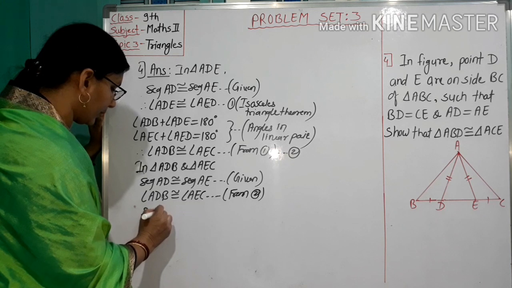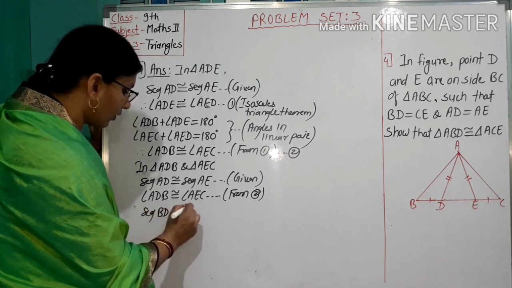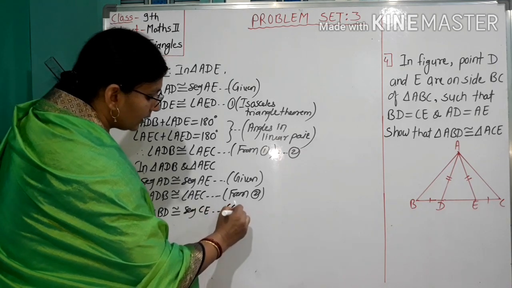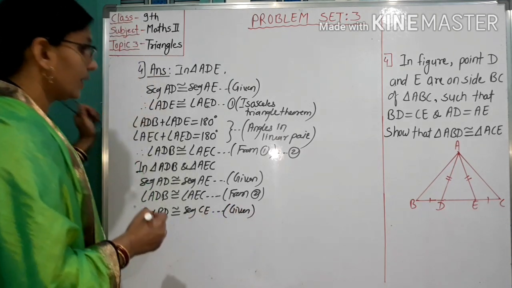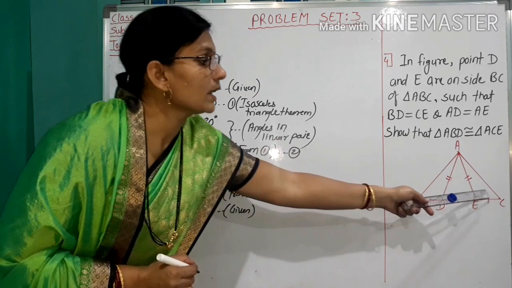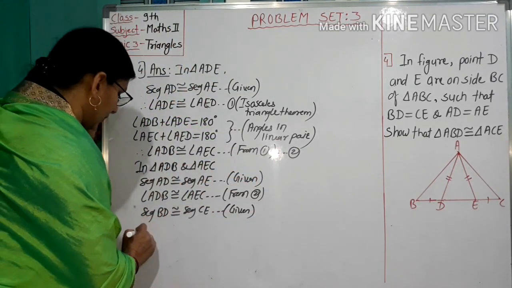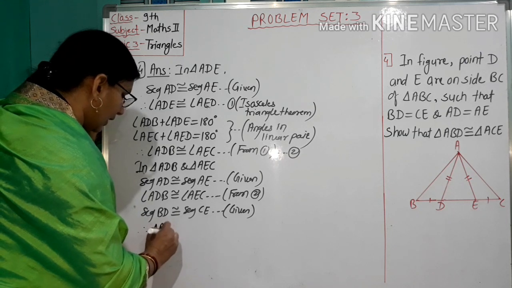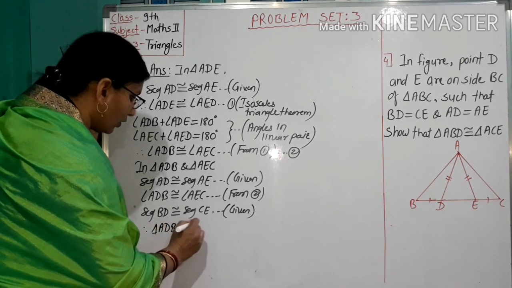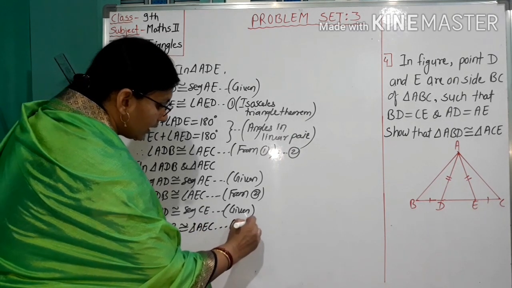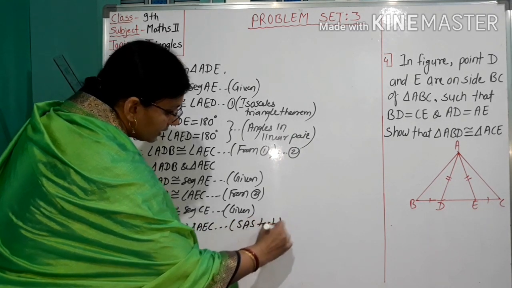Segment BD congruent to segment CE. Reason given. Therefore, these two triangles are congruent by SAS test. Therefore, triangle ADB congruent to triangle AEC by SAS test.